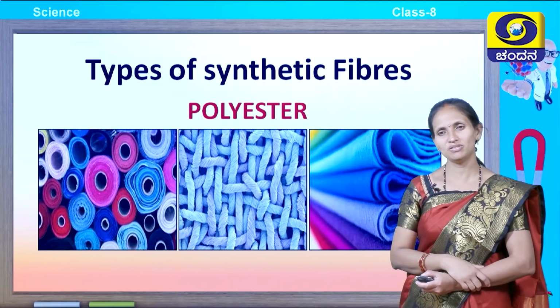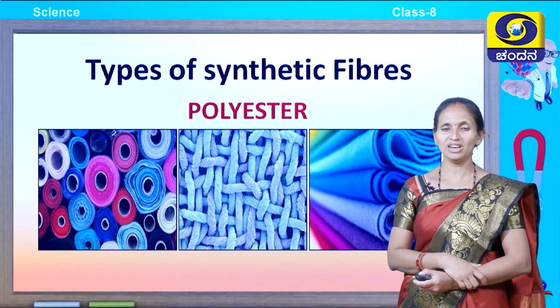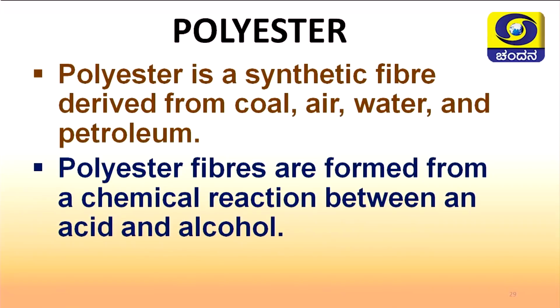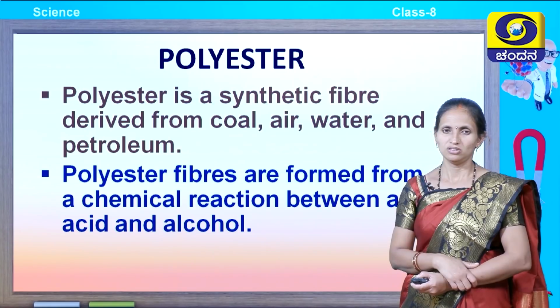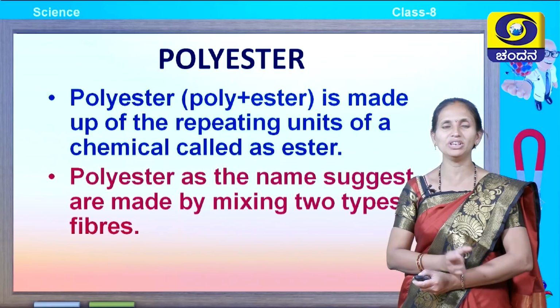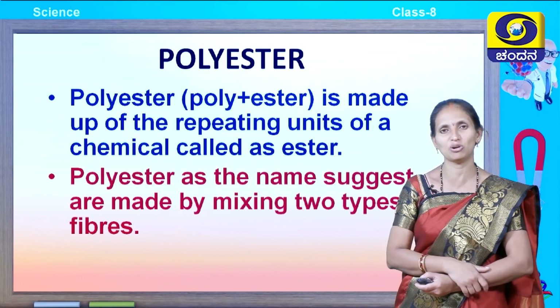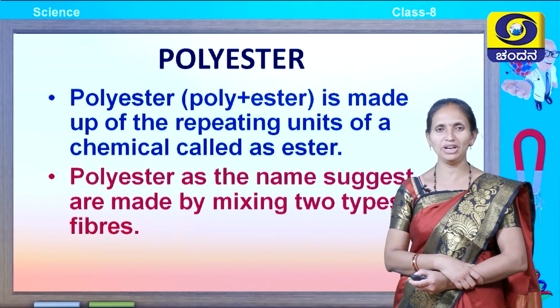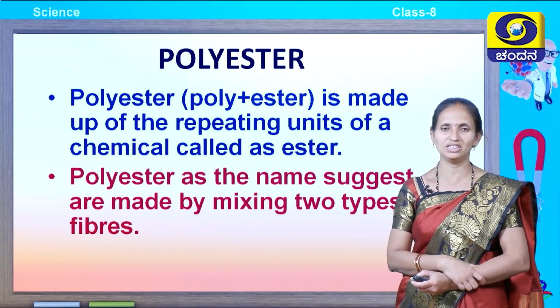Another type of synthetic fiber is polyester. Polyester is a synthetic fiber derived from coal, air, water and petroleum. Polyester fibers are formed by the chemical reaction of an acid and alcohol. Here the monomer is ester. Poly plus ester, a combination of many esters, results in the formation of polyester. So, polyester is made up of repeating units of a chemical called ester.